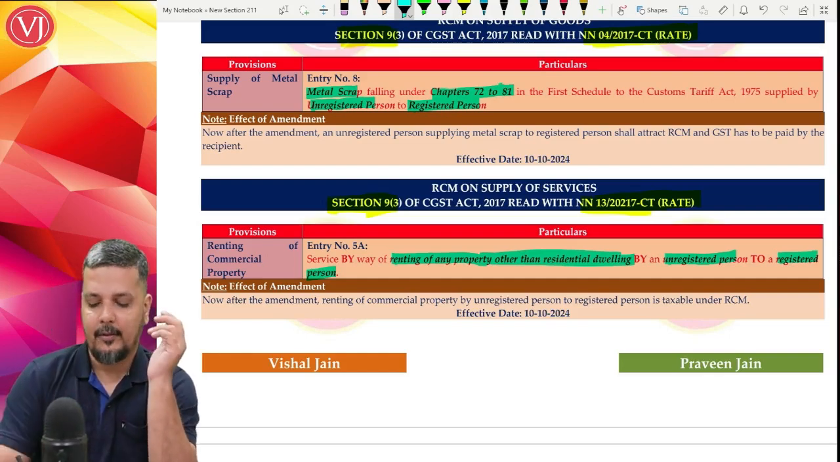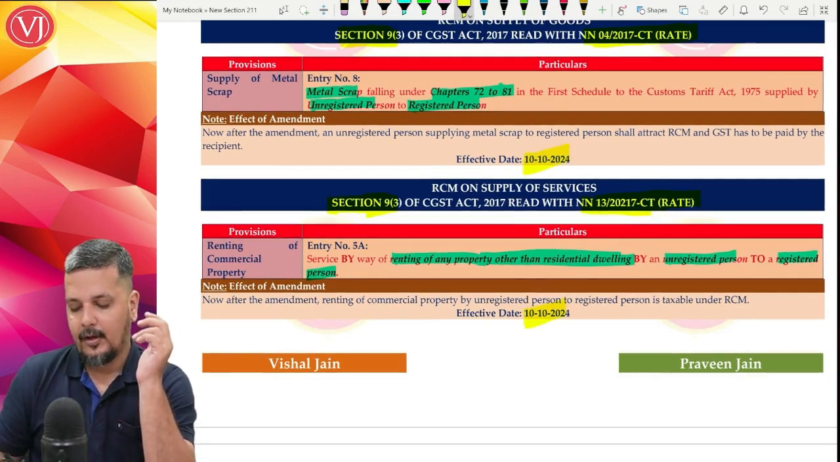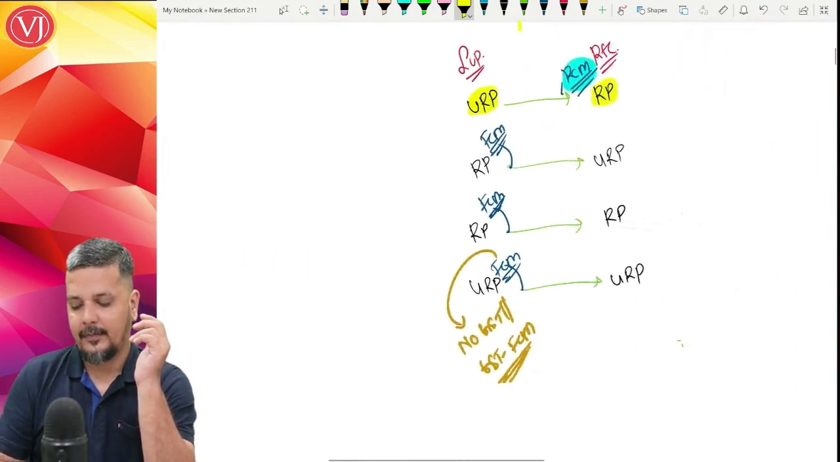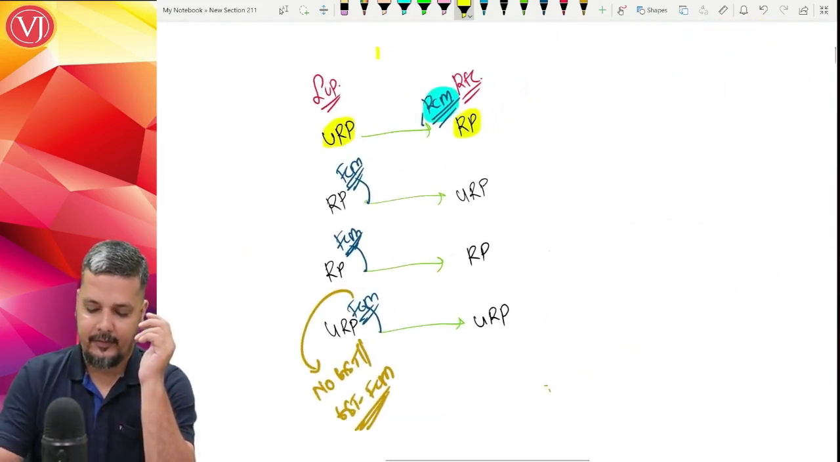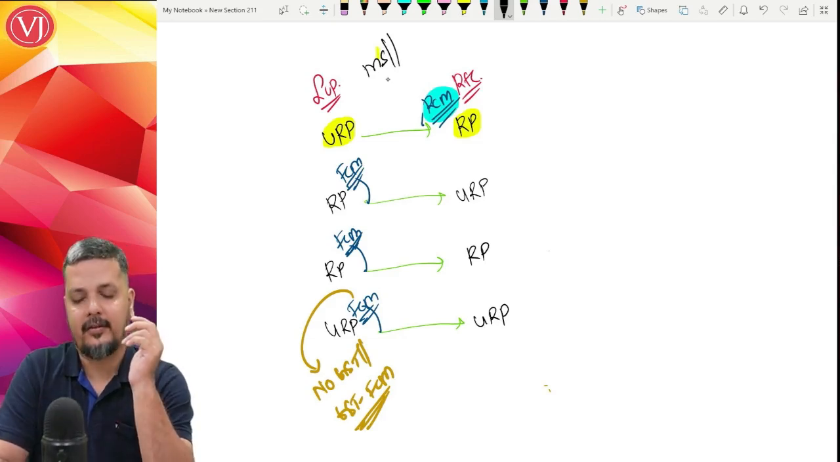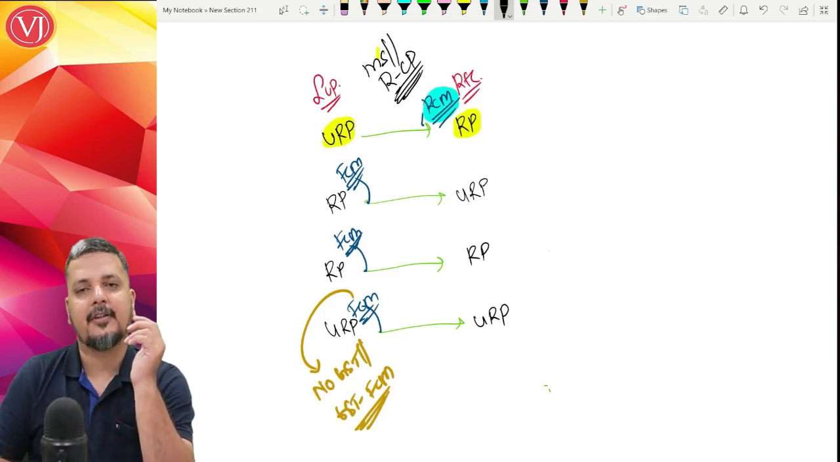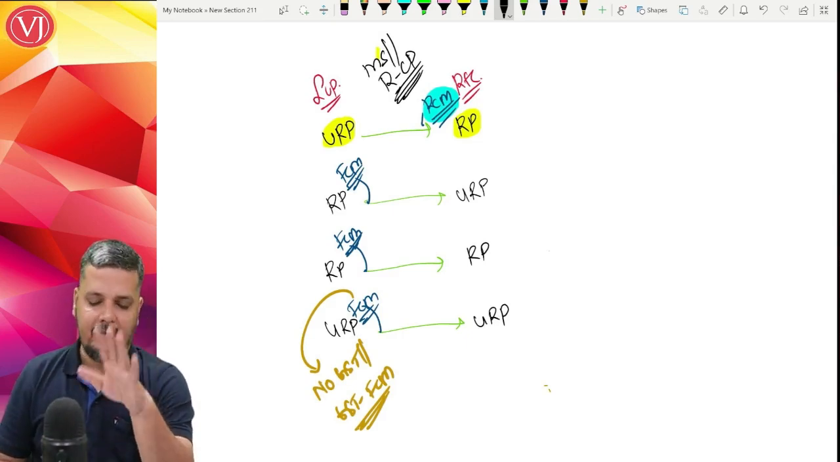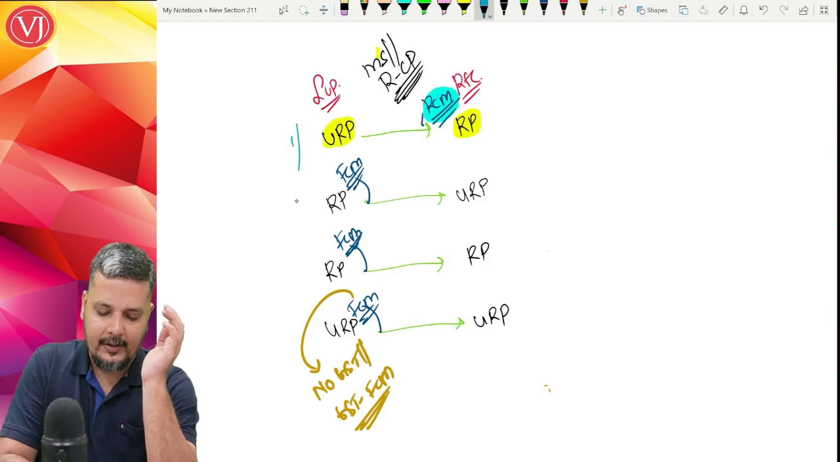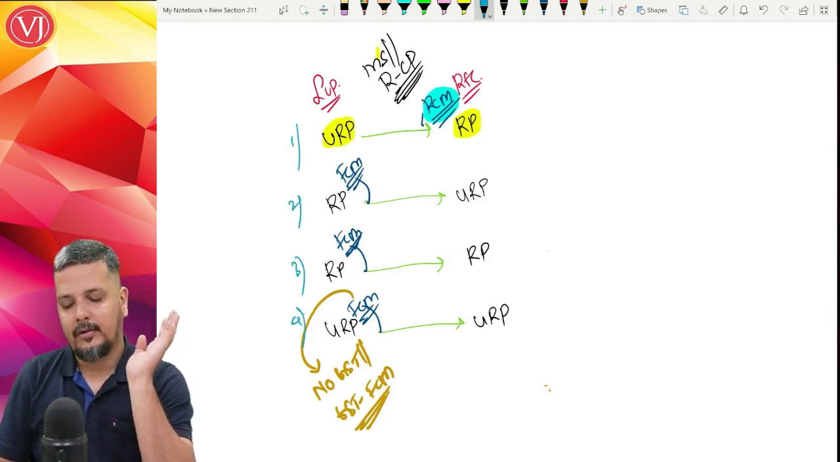Now understand that both these amendments are applicable with effect from 10th of October 2024. The impact of the second one. For both these amendments, whether it is your metal scrap or whether it is renting of commercial property, because property other than residential living, when it is RCM is clear, it will be only in the first case that it is RCM. Both these points hold good.